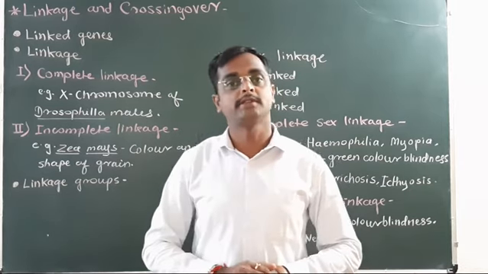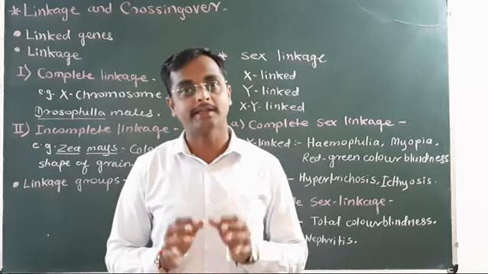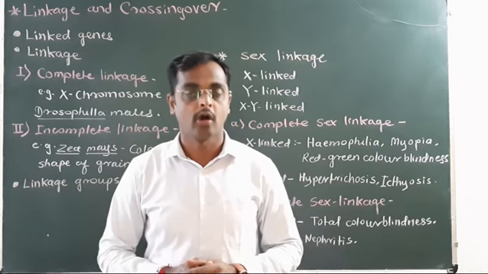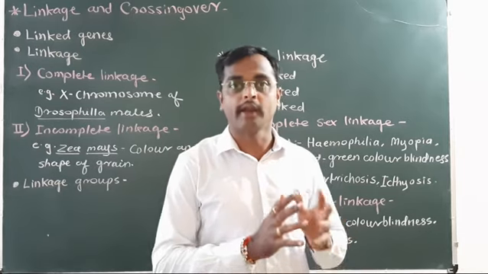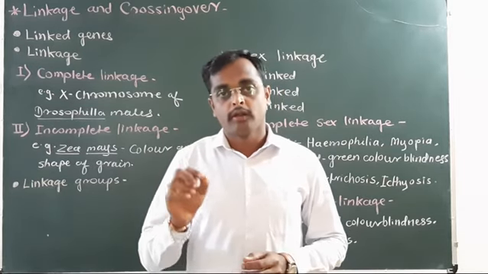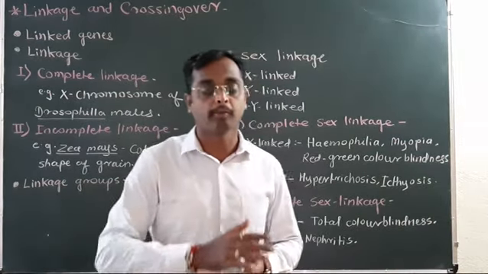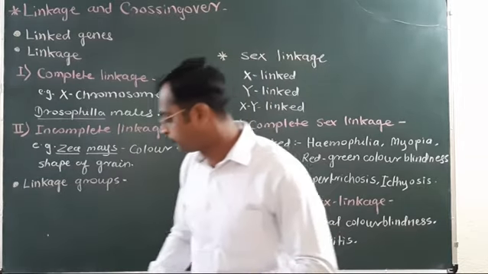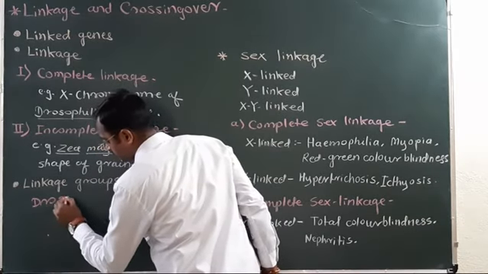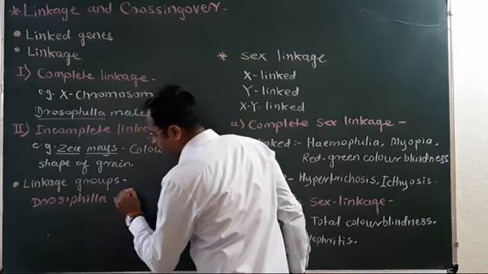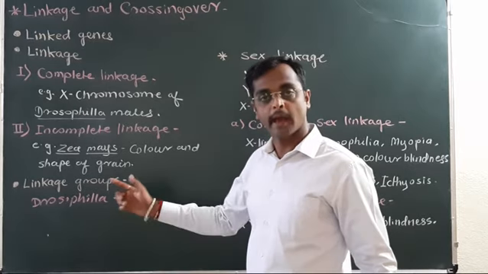The linkage group: the genes present on one chromosome are said to be linked to one another. So the number of linkage groups is equal to the haploid number of chromosomes. For example, in Drosophila, 4 linkage groups are present because Drosophila contains 4 chromosomes in the haploid state.